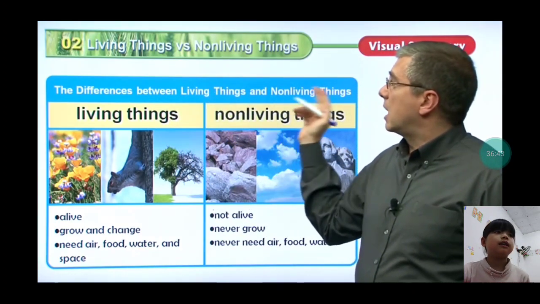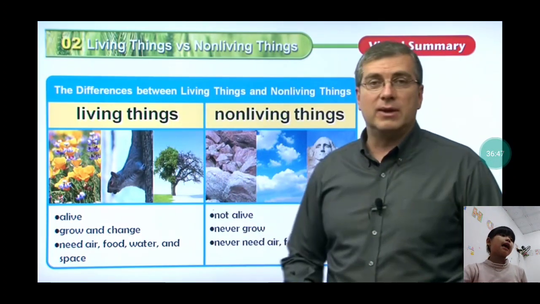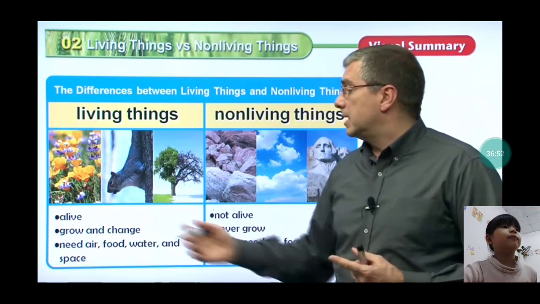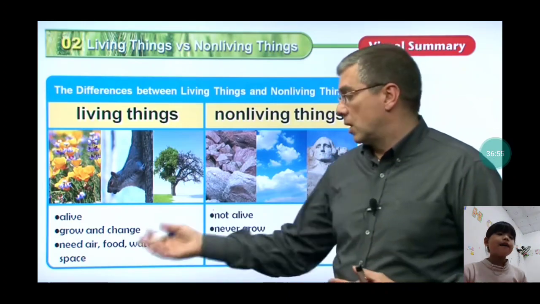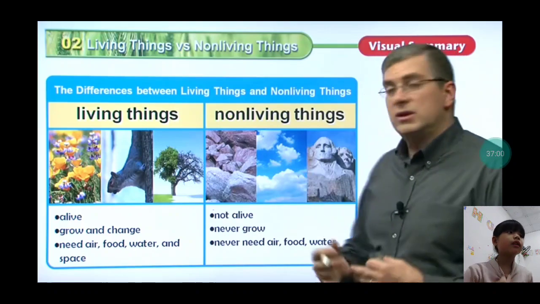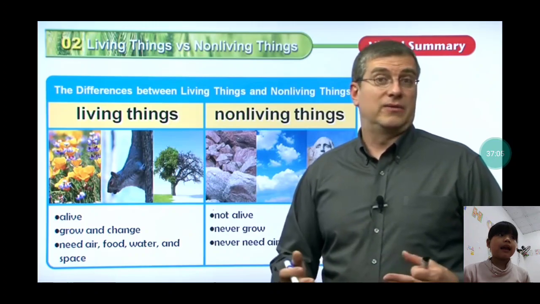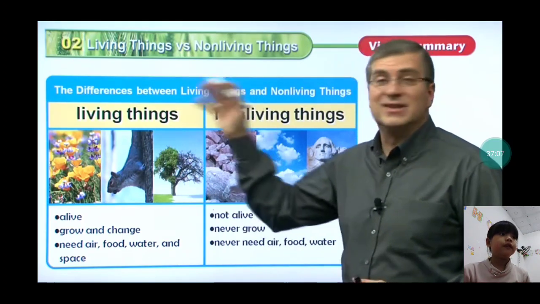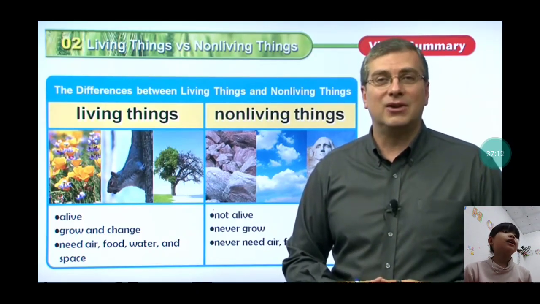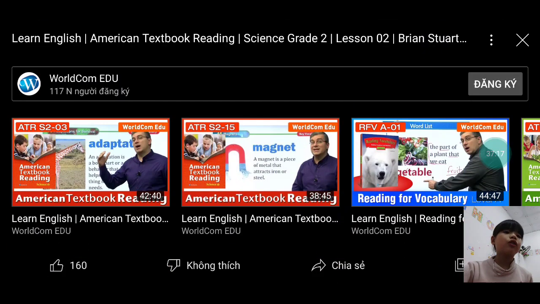There are different types of living things, but we say living things and non-living things. Living things need air, water, and food. Non-living things do not need air, water, and food. That is all I will talk to you about today.